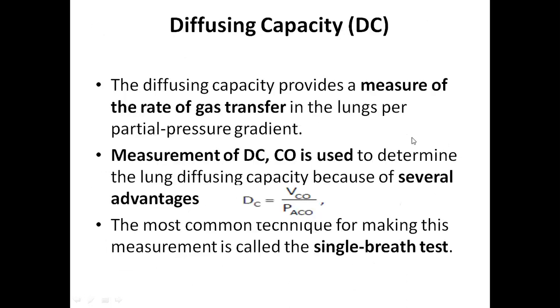The diffusion capacity of the gas is a measure of the rate at which the gas crosses your alveolar capillary membrane. The formula to measure it is VCO, the flow rate of the gas, divided by the partial pressure of the gas in the alveoli. For carbon monoxide, because it has the highest diffusion capacity, we use it to determine the lung diffusion capacity. It is the flow rate of carbon monoxide divided by the partial pressure of carbon monoxide in the alveoli.